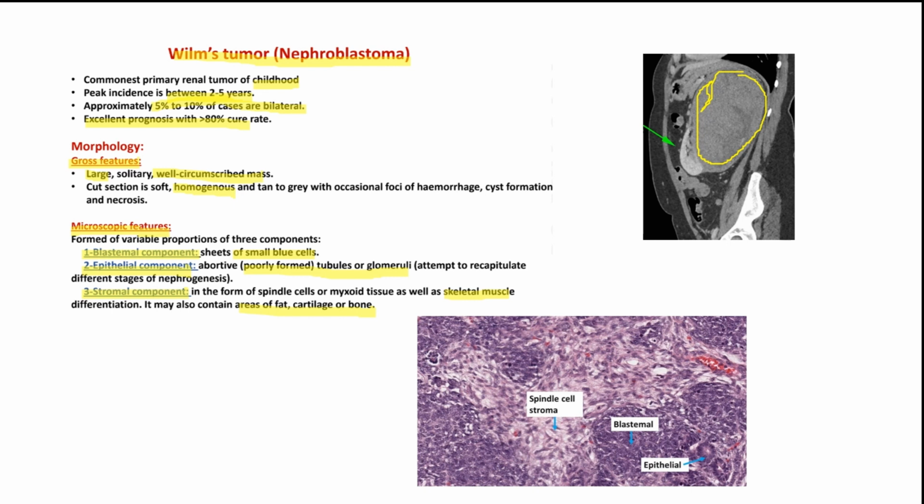Literally whatever. So the microscopic figure on the bottom right, I'll just be highlighting and explaining. So the blastomal component, as we can see here, this would all be blastomal component. All this, so a sheet of blue cells. In regards to epithelia, you can see this small little border. They're trying to form, for example, the tubules, but they're failing to do so. This would be the epithelial component. And the stromal component is the spindle cell stroma. This is whatever, literally the background forming either the cartilage, the bone, the skeletal muscle, or whatever.